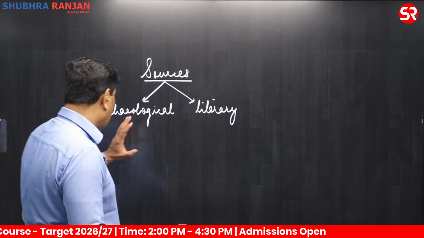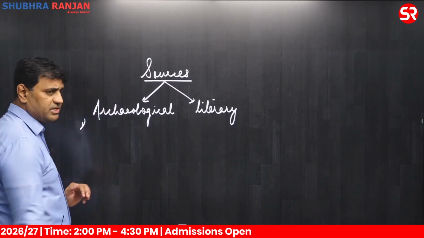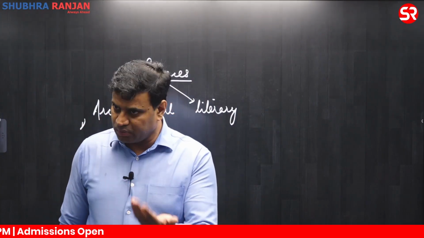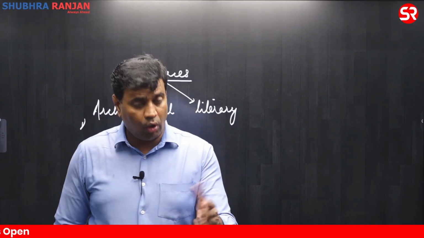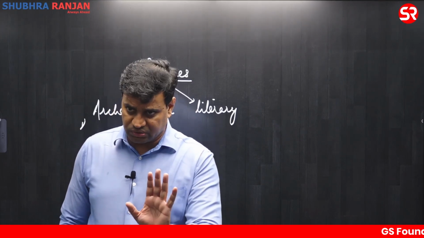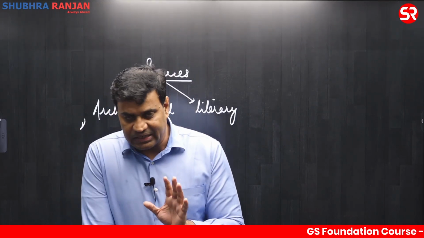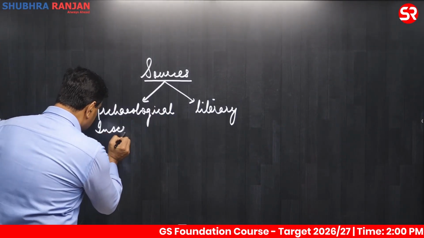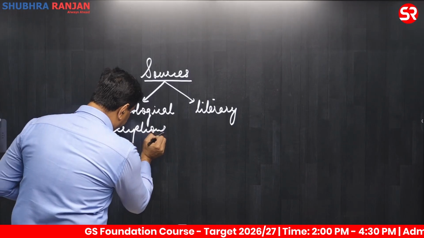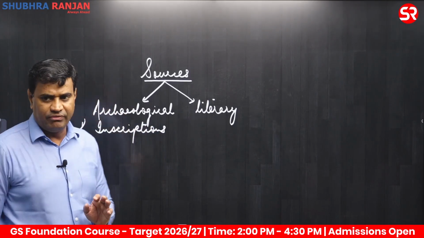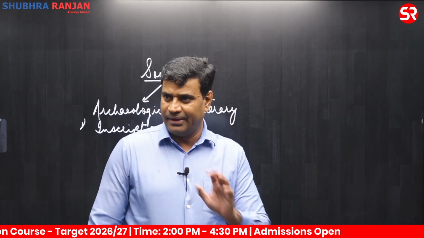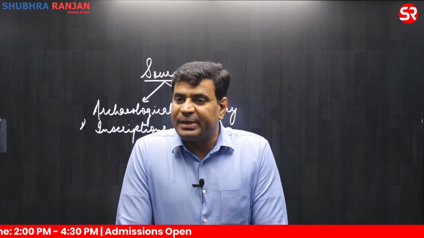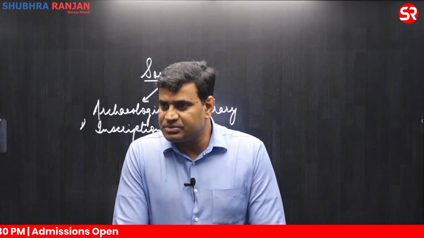Clear? Within archaeological sources, what are the major sources? Clear? Which has been found in the process of excavation or exploration. When the process started, how the process started, we'll come to that also. Clear? Under archaeological category, the first major source which is used by historians to reconstruct the past history of India are large number of inscriptions. Clear? The study of inscriptions is also known as science of epigraphy. Clear? Why inscriptions are very important?